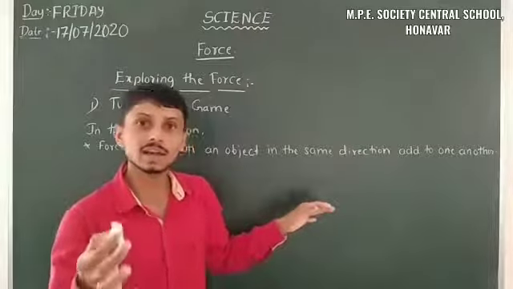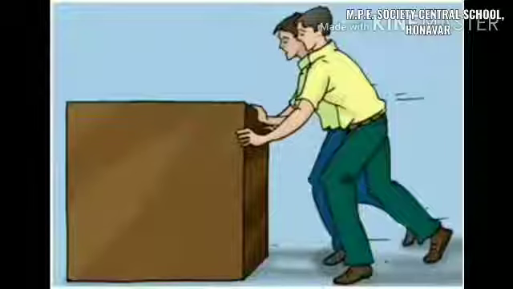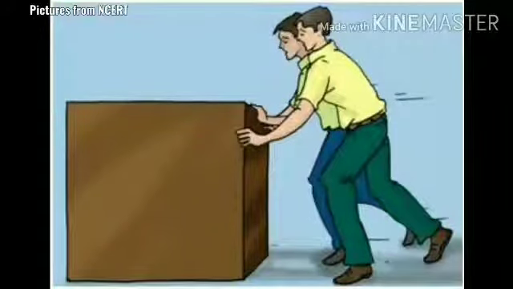So let us look at that example. Here, both friends are applying some force to the heavy box, pushing it in the same direction. Forces applied on an object in the same direction means these two forces are added to one another. Both friends are applying different amounts of force, but after applying, it becomes a single force to move the object. So forces applied on an object in the same direction add to one another.